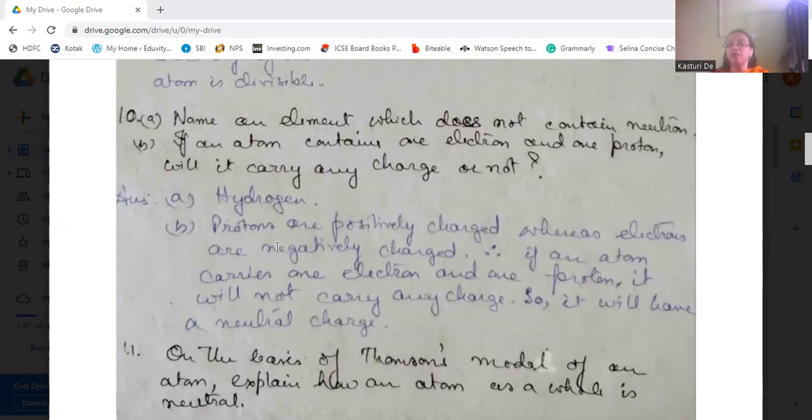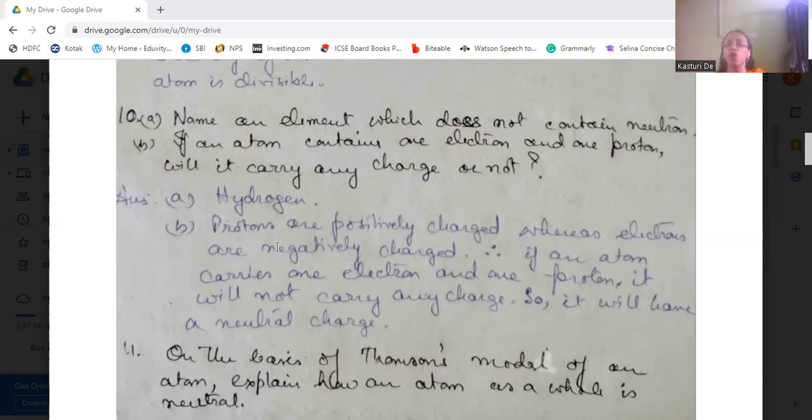So the first one: name an element which does not contain a neutron. That's hydrogen. It contains only one proton and one electron, no neutron. Protons are positively charged, whereas electrons are negatively charged. So if an element contains one proton and one electron, their charges will be balanced. Therefore, there will be no charge, a neutral charge.